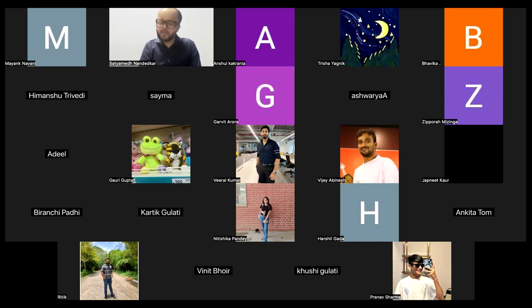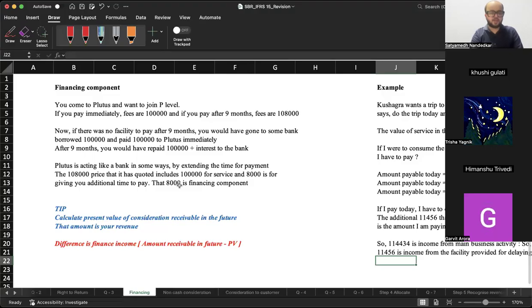Okay. Sure. Now, the second aspect in transaction price is your significant financing component. Now, if you look at IFRS 15 properly, IFRS 15 has an insignificant financing component, then there is a significant financing component. Apne syllabus mein we only have significant financing component. Basically, think about a situation. You come to me and you say that Satyamedh, I want to join ACCA coaching with you, and you ask me what is the total fees.